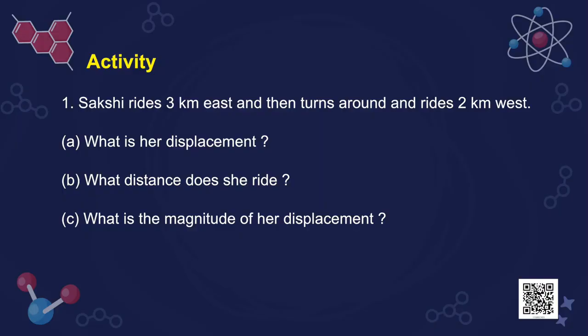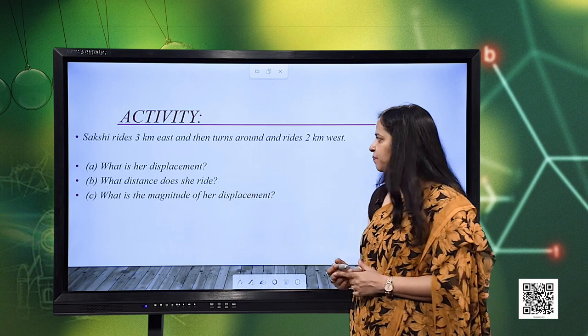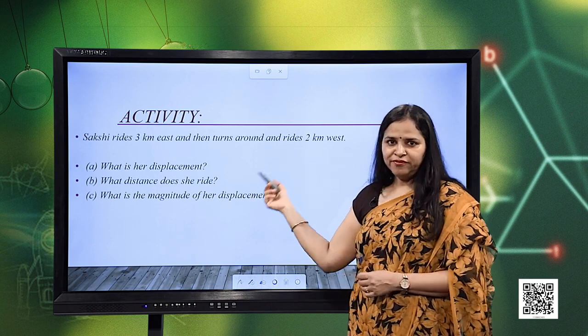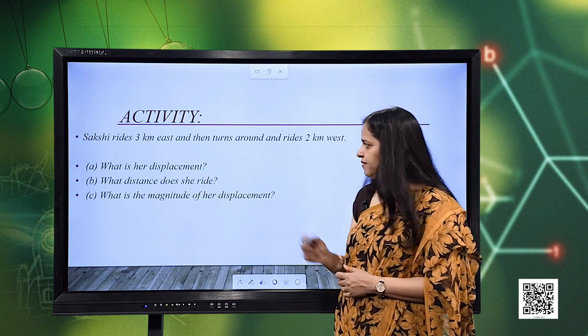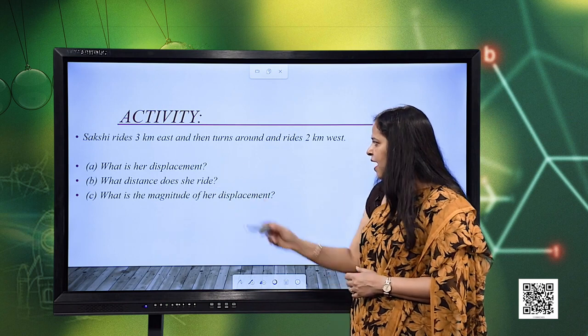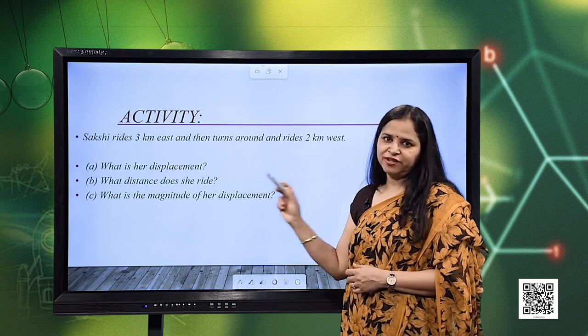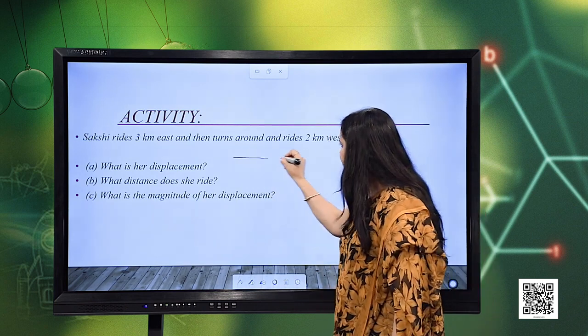Now, let us take another example. Sakshi rides 3 kilometers east and then turns around and rides 2 kilometers west. Now, what we need to find here? We need to find what is the displacement, what distance does she ride, and what is the magnitude of displacement.